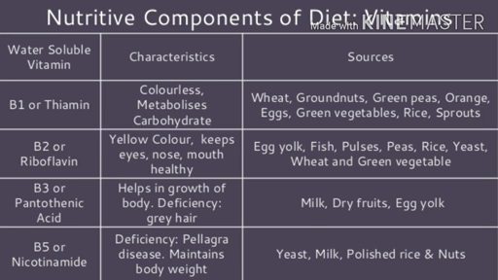Deficiency of vitamin B1 causes numerous ailments such as skin diseases, headache, lack of concentration, sleeplessness, loss of appetite, indigestion, lower heartbeat, and retardation in the muscular development. Now we'll talk about the sources: wheat, groundnut, green peas, orange, pig meat, liver, egg, green vegetable, rice, and sprouts are rich sources of vitamin B1.